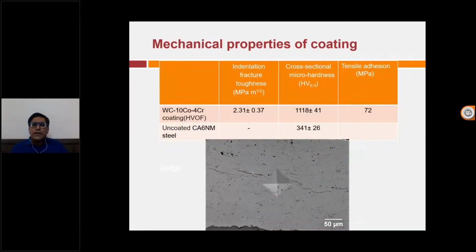Now we come to the mechanical properties. The SEM image that you can see is for indentation fracture toughness. Whenever we want to measure the fracture toughness of a coating, you have to go through a specific process and measure the indentation fracture toughness. And here you can see the hardness. If you are aware of the Vickers hardness scale, it is almost 3 times that of martensitic stainless steel, around 1100 on the Vickers scale. We have also done the tensile adhesion test, which tells you the bonding strength of the coating with the base material.